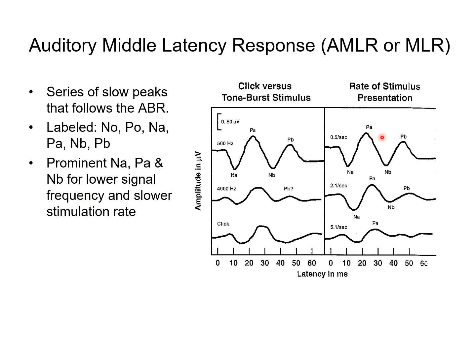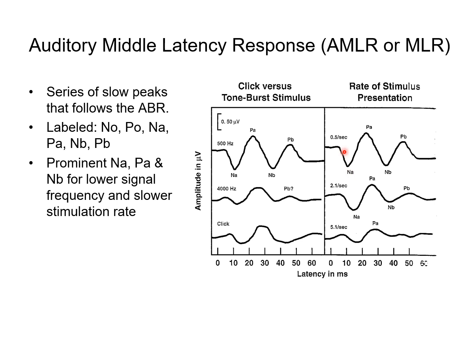Then what do we mean by slower stimulation rate? Now let's look at the graph on the right. On the right are 3 MLR waveforms. On top, it presents a stimulus rate of 0.5 times per second. The middle graph shows a stimulation rate of 2.1 stimuli per second. The bottom one shows 5.1 stimuli per second.